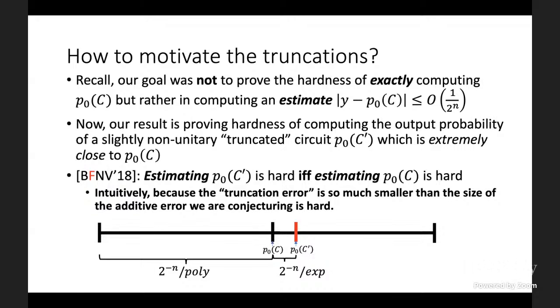But one thing that we did, technically speaking, is we left open the hardness of exactly computing the output probability of the unitary random circuit C. And this was filled in by subsequent work by Movassagh in 2019 and 2020, who adapted our proof strategy, still used a Lipton-style extrapolation argument to go from average case to worst case and so on, but does so in a different way that maintains unitarity when extrapolating.